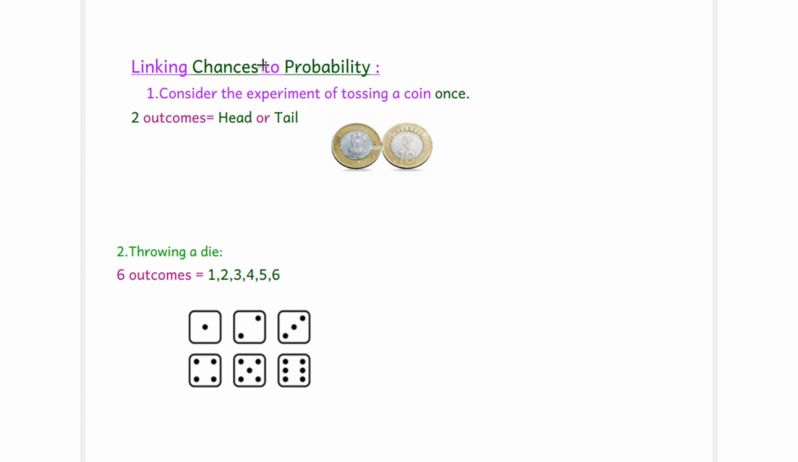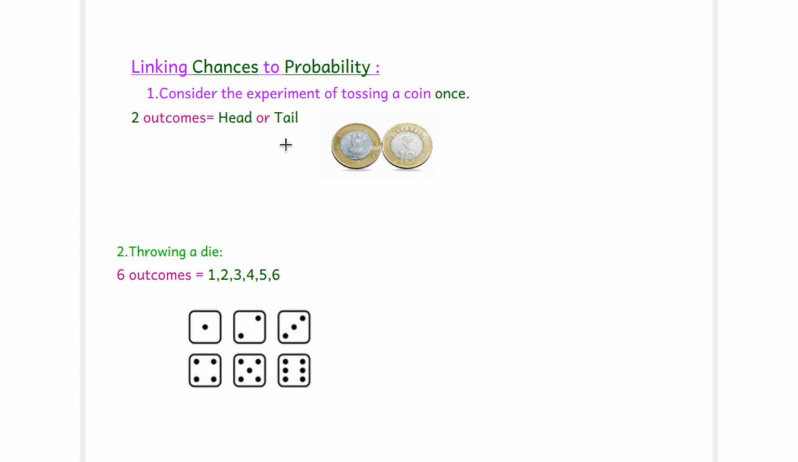Now come to linking chances to probability. How do the chances, that is the chance of getting a head or a tail, likewise the chance of getting, say, 1 when we throw a die, relate to probability? We will discuss it now.